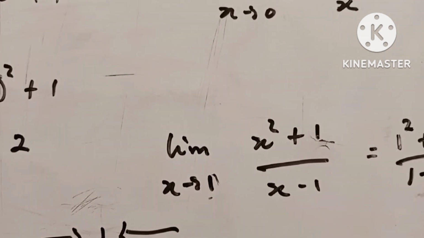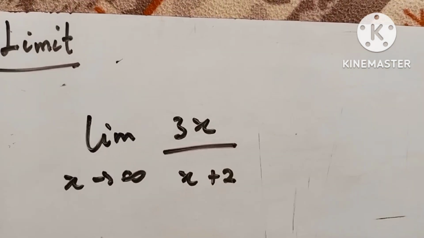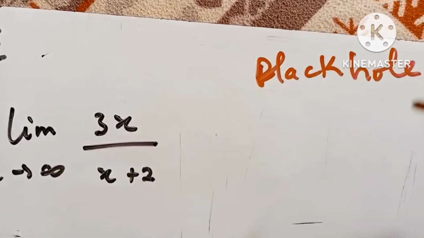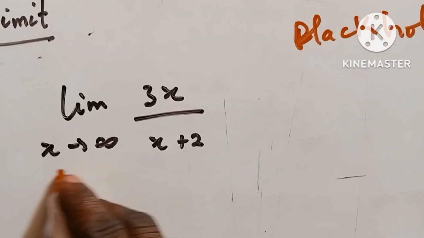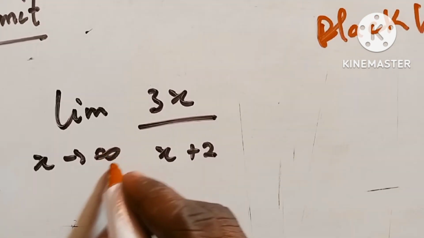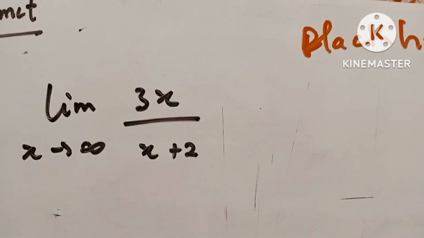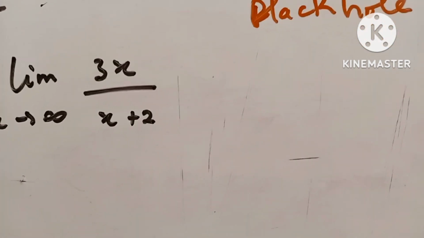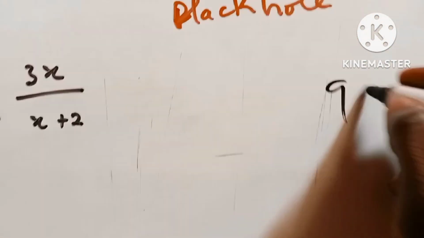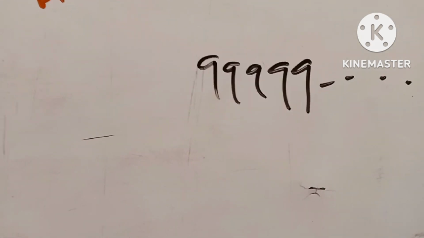That is one step. Another black hole: you've already seen the case where we divide by 0. Is that okay? This is another black hole in mathematics. This symbol stands for infinity. Going up to infinity means we are going to a very large number, a very large number that you can think of that has no end, any large number you can think of, and so on and so forth. That is what we call infinity.